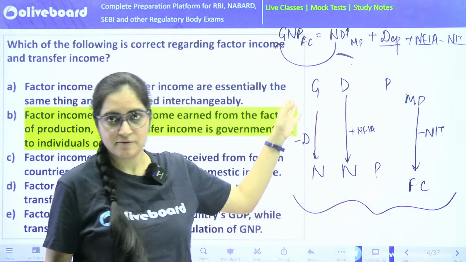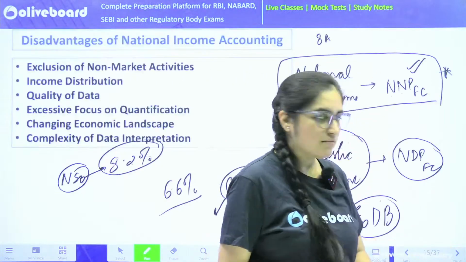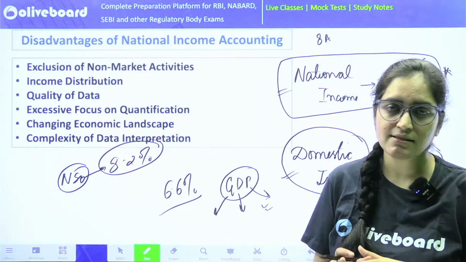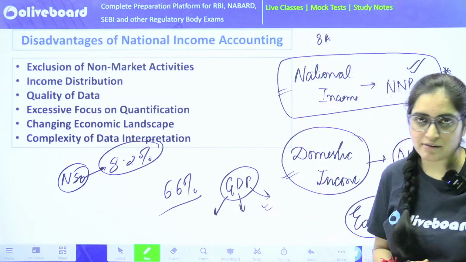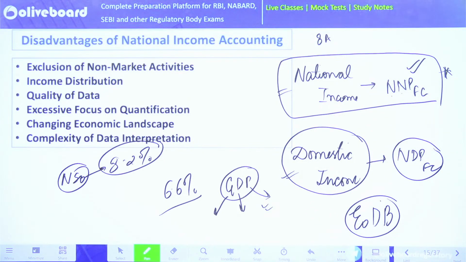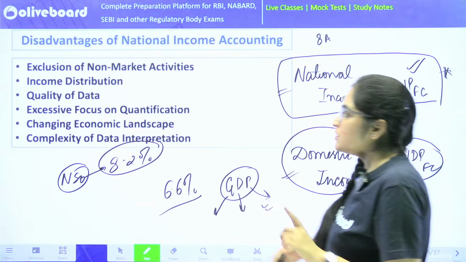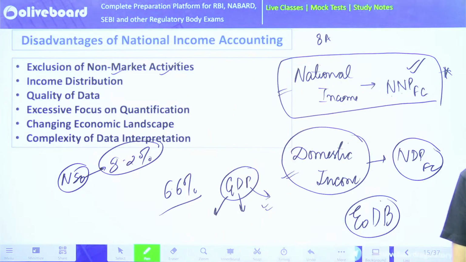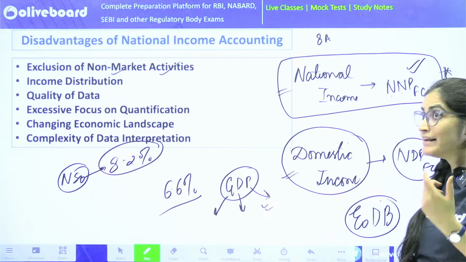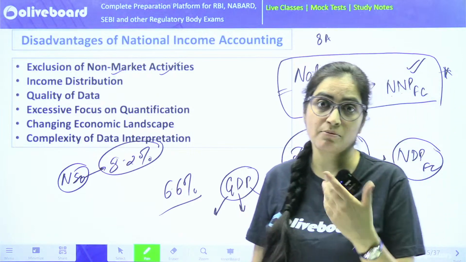This is the key. But there are certain critics who say that doing all these things is not a nice idea. There are certain drawbacks and disadvantages of calculating your national income. What are they? Let's have a look. The first is exclusion of non-market activities. Non-market means gambling activity and illegal activities, which are not included. You will not be able to catch them.